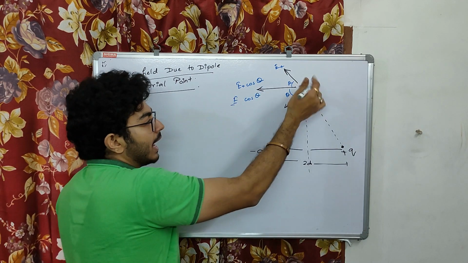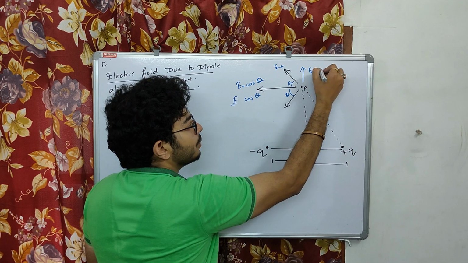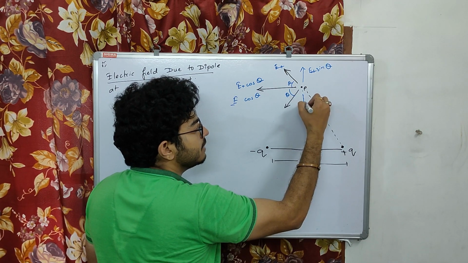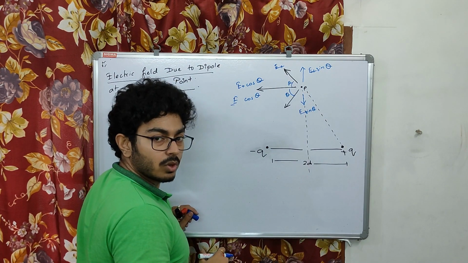Clear? And what about the sine theta? This is the E plus sine theta component, and this is the E minus sine theta component. These two cancel out. Okay.